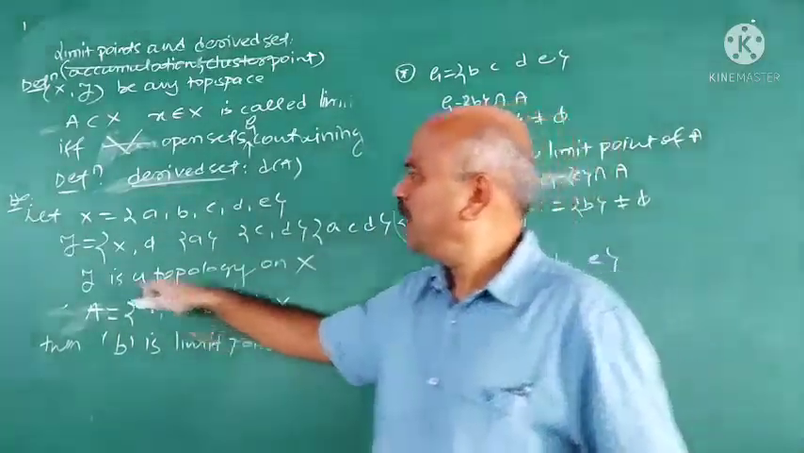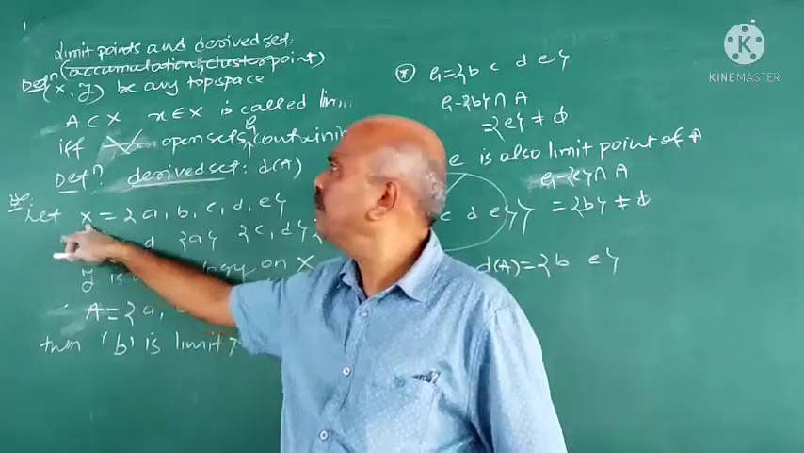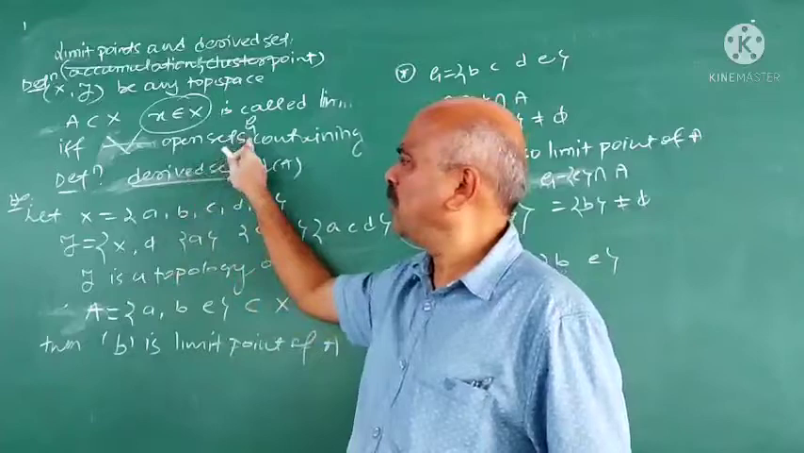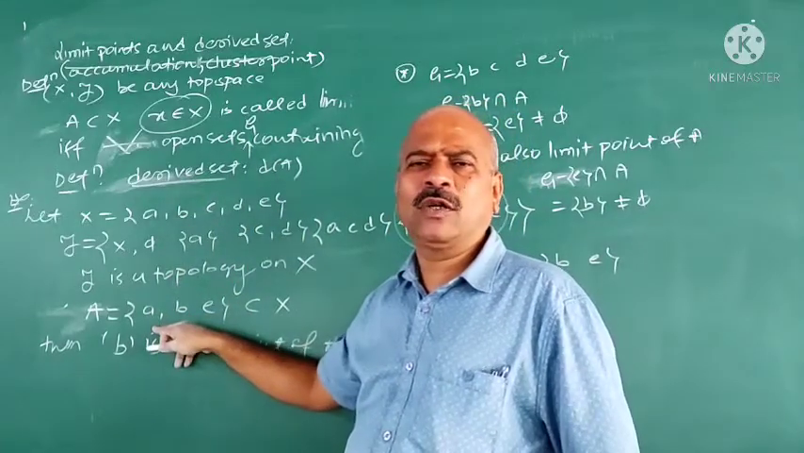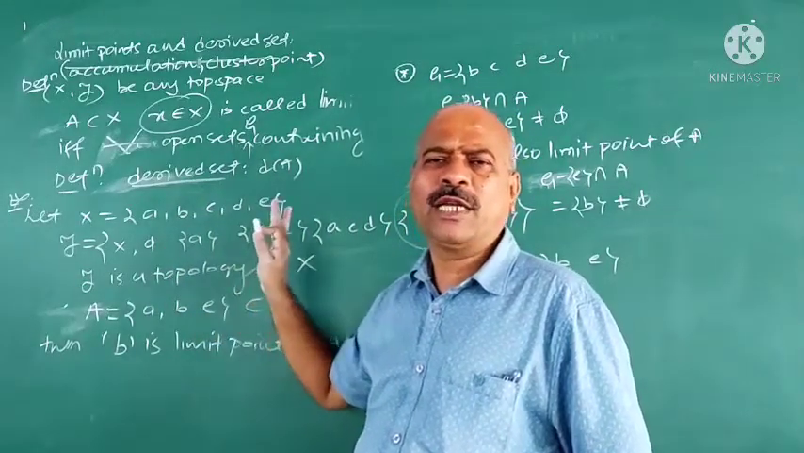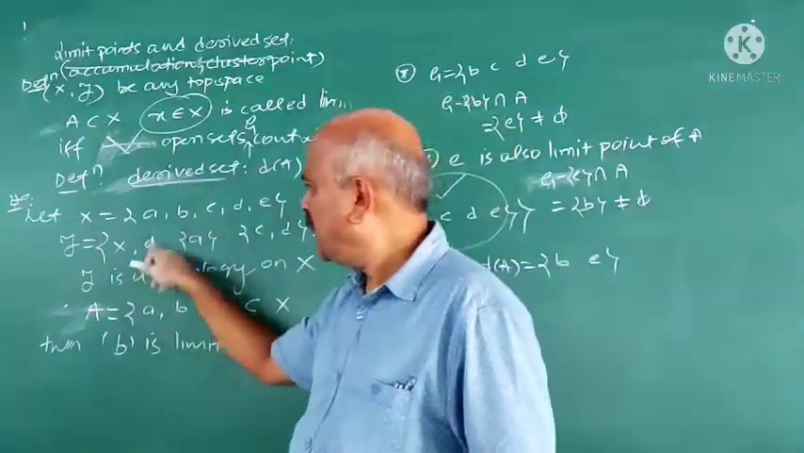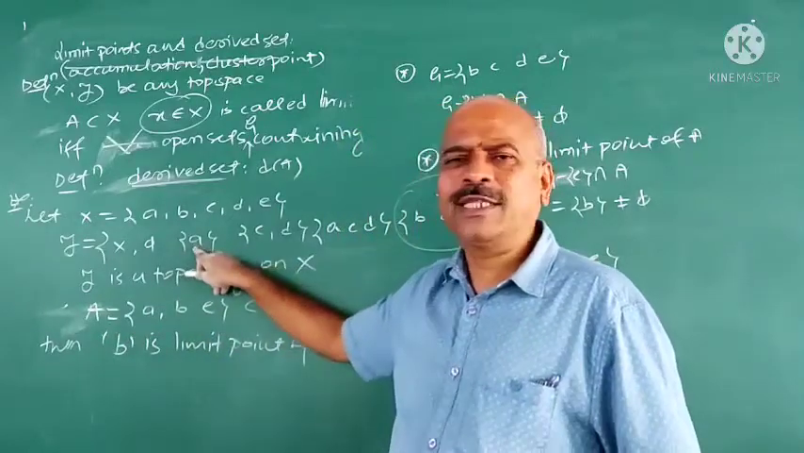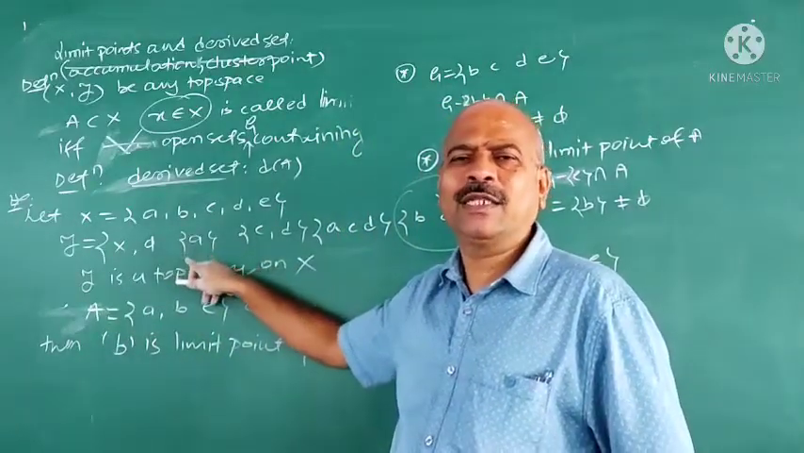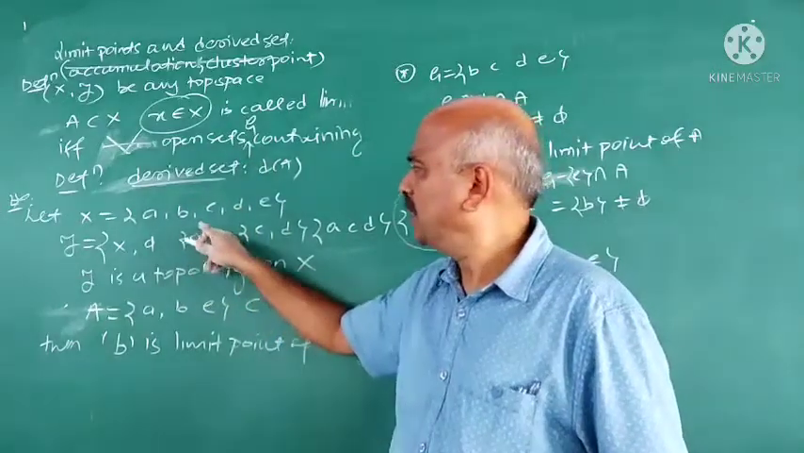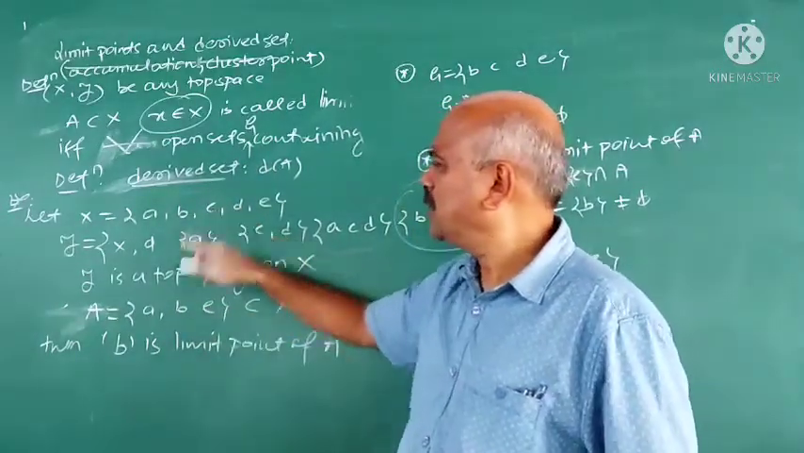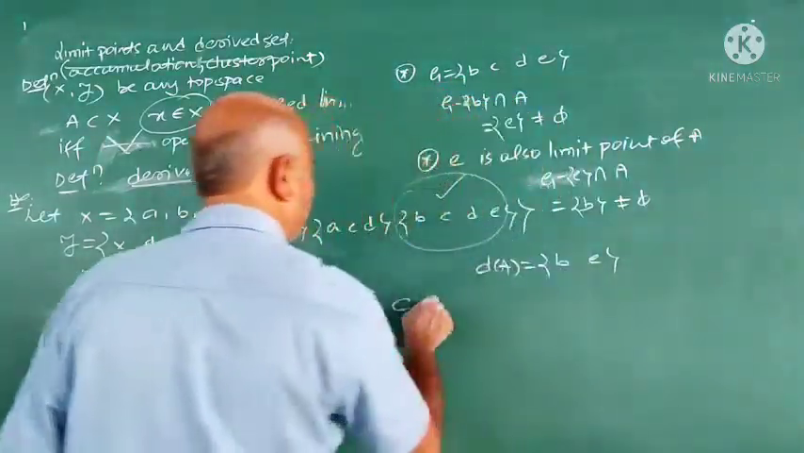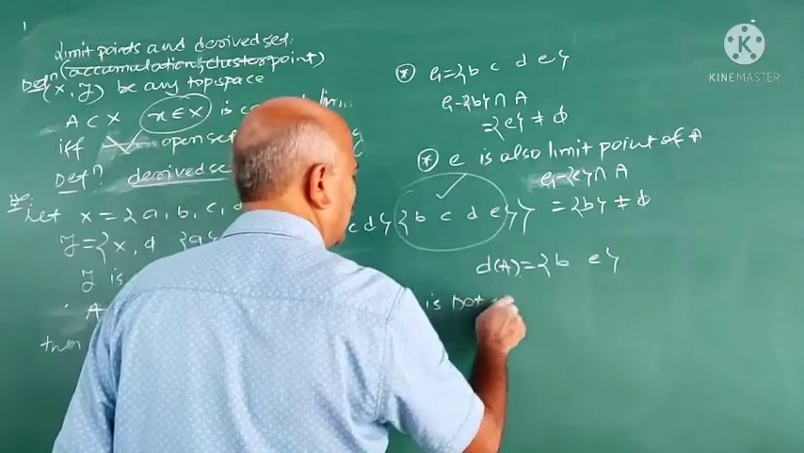What is a limit point? Any point belonging to X is called a limit point of A if G minus X intersection A is not equal to phi for all the open sets containing X. Now A is not a limit point of this A because there is a singleton set A. A minus A intersection is always phi. Second, B is a limit point, C is not a limit point. Why is C not a limit point?